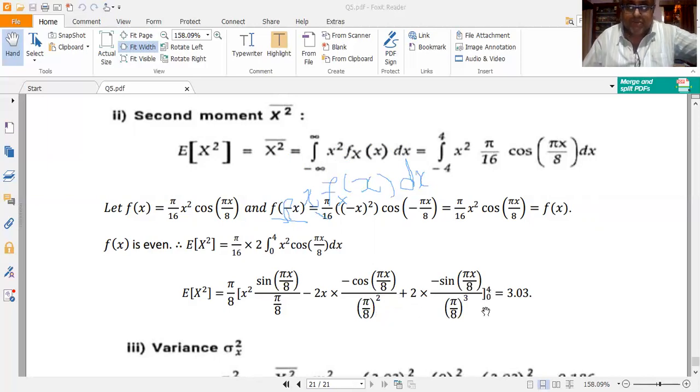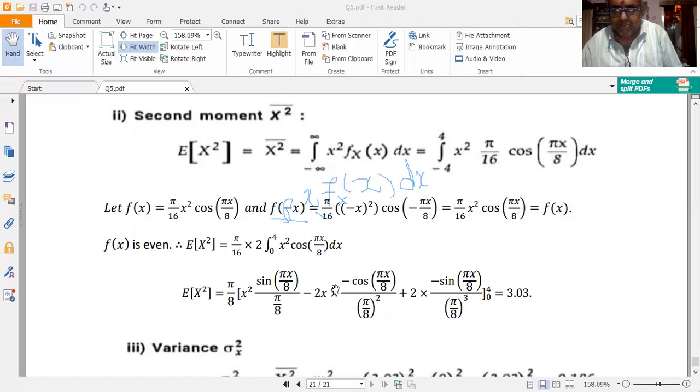So if I substitute the lower and the upper limits, I get 4 squared by pi by 8 into sin of pi 4 by 8. So I get sin pi by 2. So I get 4 squared by pi by 8 into sin pi by 2 minus cos pi by 2 is 0. So this term reduces to 0.